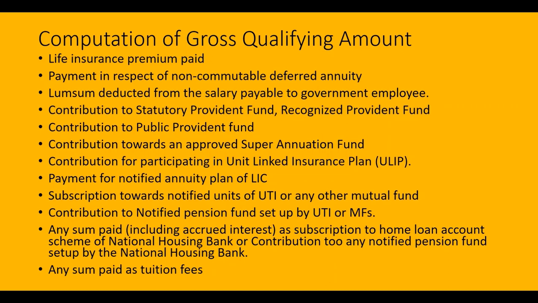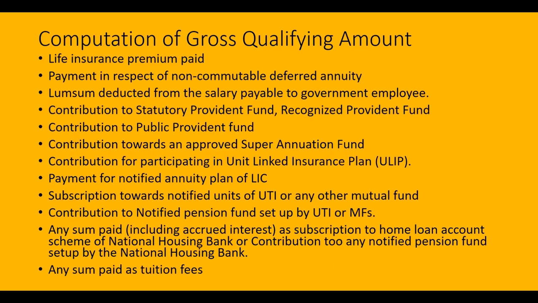Here the maximum qualifying amount of the premium paid by the assessee is 10% of the policy amount or the actual premium paid by the assessee during the previous year, whichever is lower, qualifying for deduction under section 80C here.